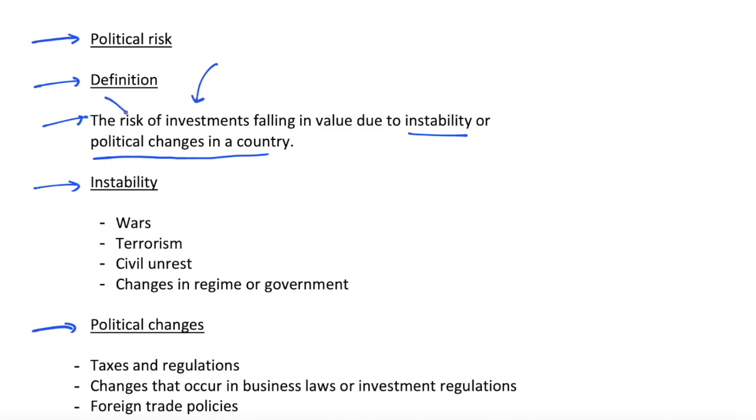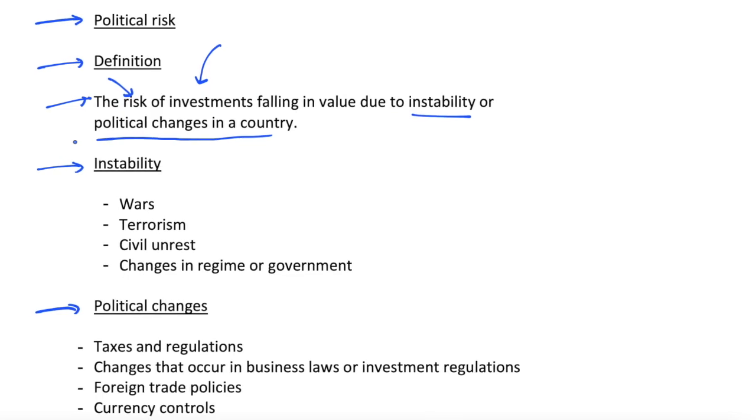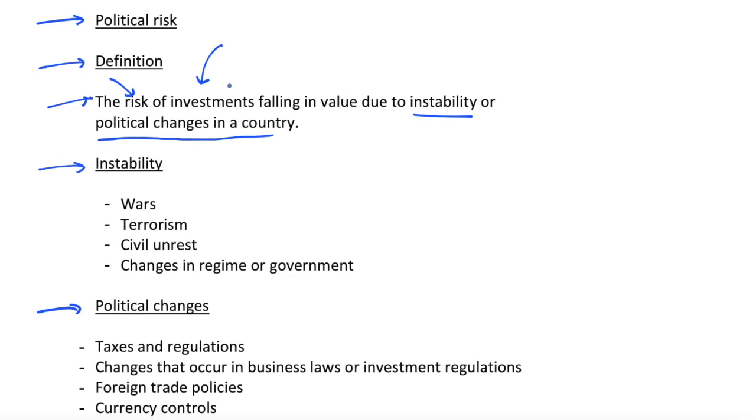But remember that we're talking about risk here, so these things may not necessarily happen, but we're looking at how likely it is that they will happen in the future, and so our asset values will be negatively affected. We have some sort of risk premium that we have to pay because in the future there is the possibility that these asset values are going to fall in price due to instability or political changes.